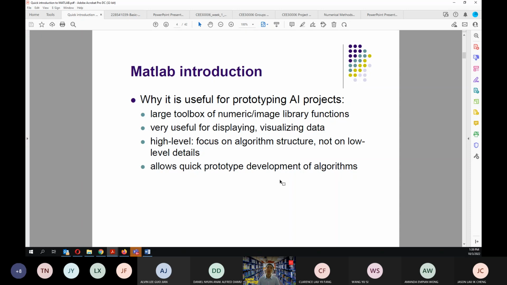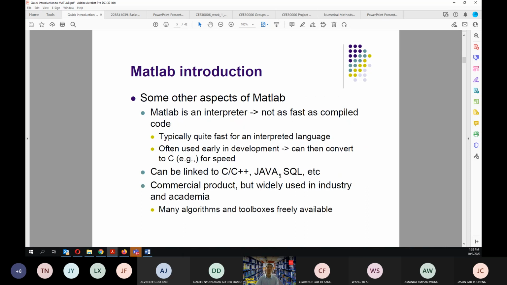Okay, so MATLAB is useful for prototyping a project because it has a large toolbox of numeric or image library functions. It is very useful for displaying or visualizing data. It is high level. It focuses on the algorithm structure, not on low level details. It allows quick prototype development of algorithms.